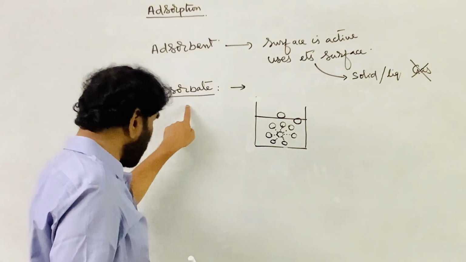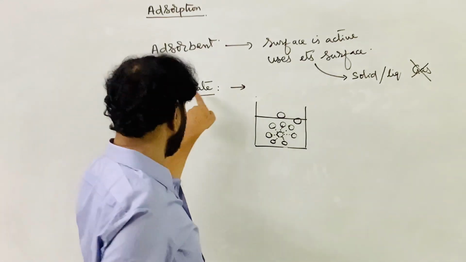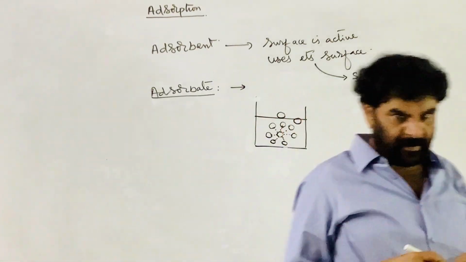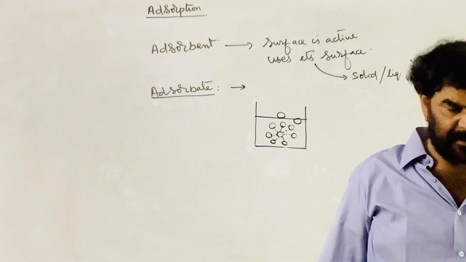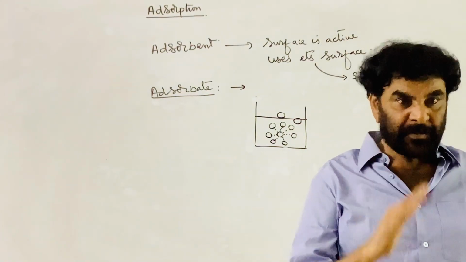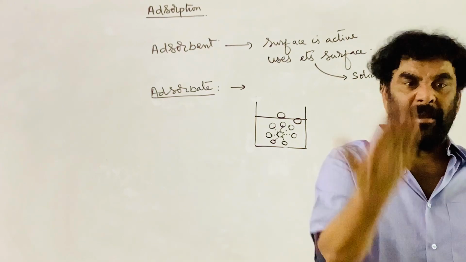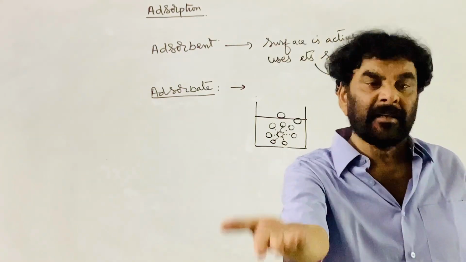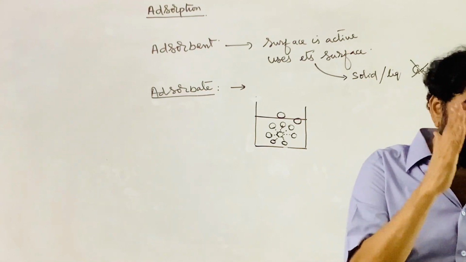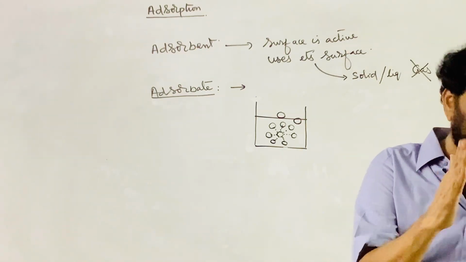The substance whose molecules are held up on the surface of the other substance is called the adsorbate.